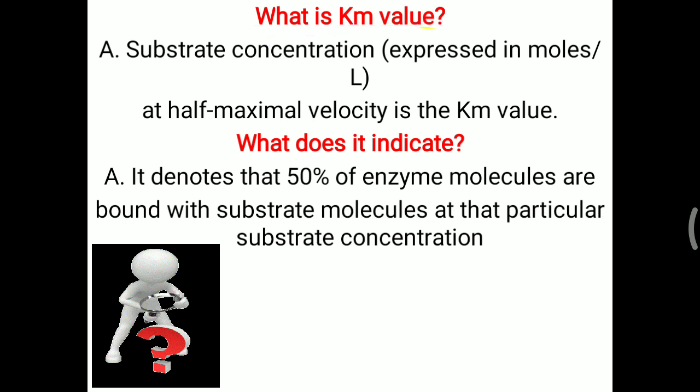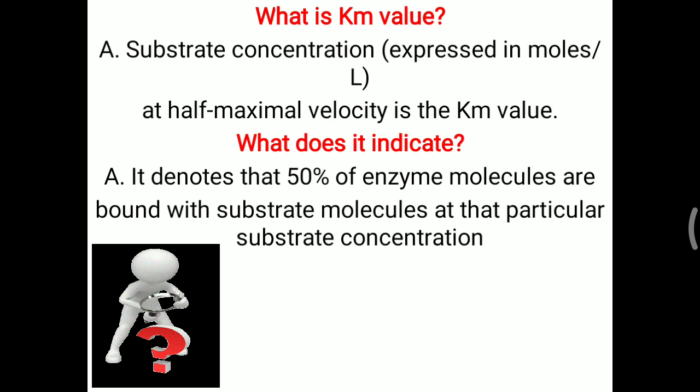What is Km? That is the substrate concentration at half maximal velocity. When sufficient substrate is present and all enzymes are working at maximum velocity, that is called Vmax. But at half of the Vmax, whatever the substrate concentration is, that is called the Km value, and it indicates that at that Km value, 50%, meaning half of the enzyme molecules, are attached with the substrate.